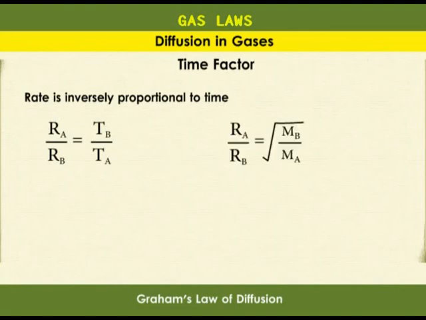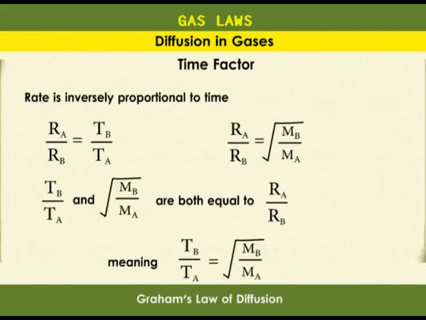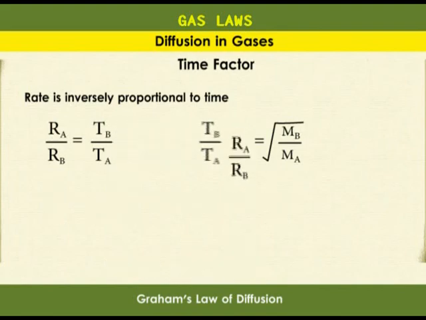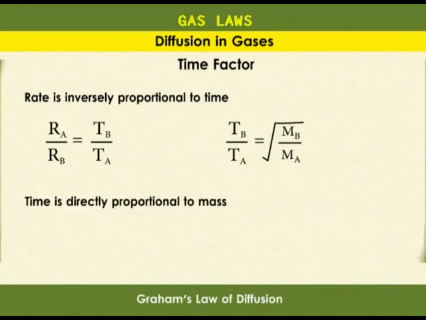This is Graham's law: rate A over rate B is equal to the square root of mass B over mass A. Looking at these two expressions, we can replace rate A over rate B in Graham's law with time B over time A. So we shall have time B over time A is equal to the square root of mass B over mass A. In short, time is directly proportional to mass. The denser the gas, the longer it takes to diffuse.